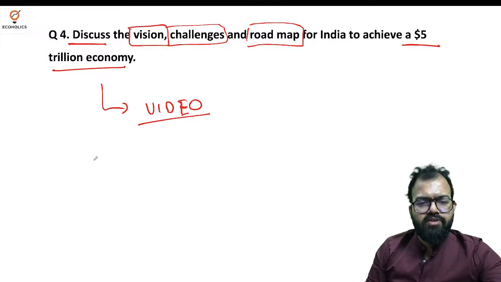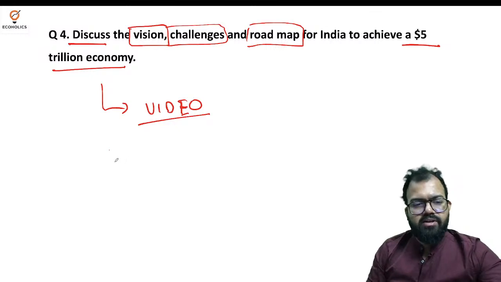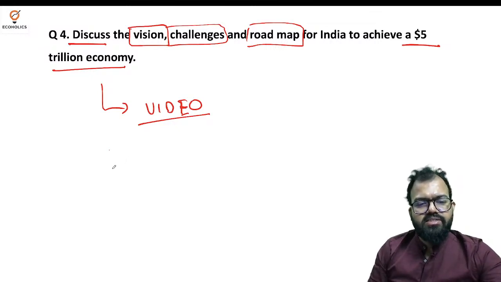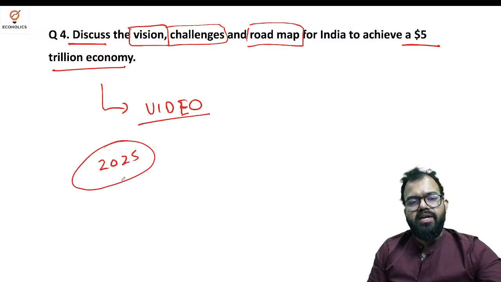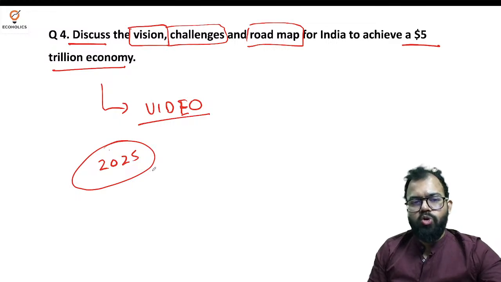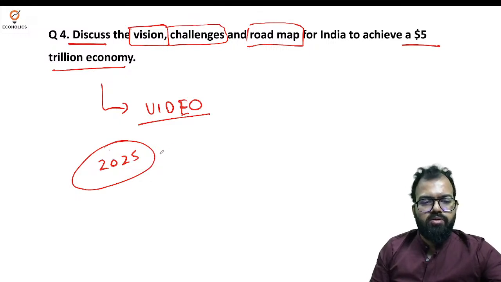Now India, one of the fastest growing major economies, currently ranked at the world's 5th largest, sometimes goes to 6th, again comes to 5th. Now there are several other agendas where we need to achieve this tag by 2025, but due to the COVID-19 pandemic, the government is not very confident with this, but still we have a few months left for this, so we'll go on the basis of achieving this.